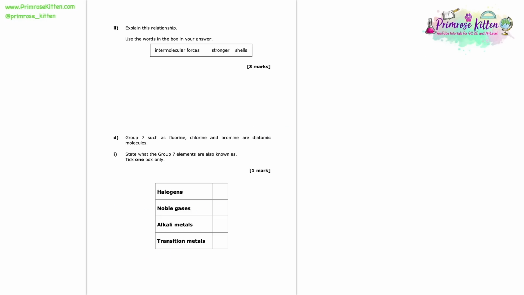So now we're asked to explain this relationship. So we're asked to explain why it is that as the number of shells increases, so does the boiling point. And here we can fortunately see that they've given us some words to use here. So getting started here, we can start by saying that the greater the number of shells a particle has, the greater the size of the particles. Basically, more shells give us a much bigger particle.